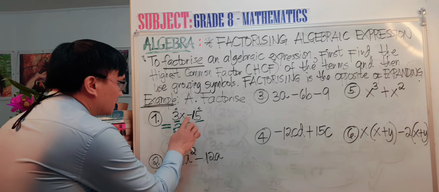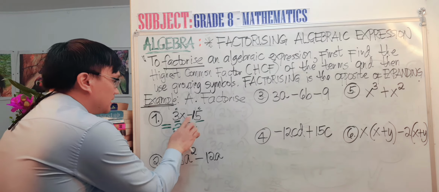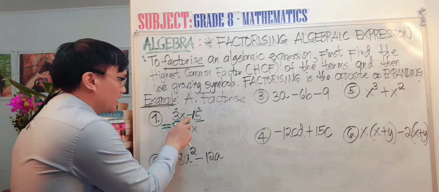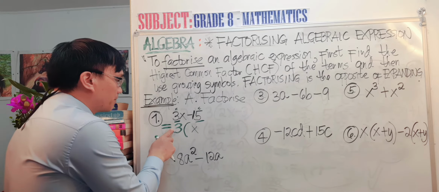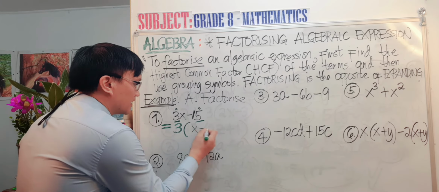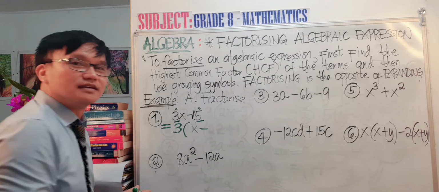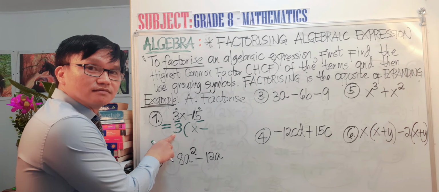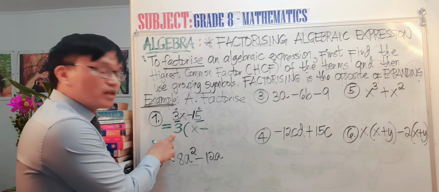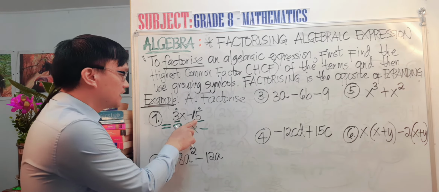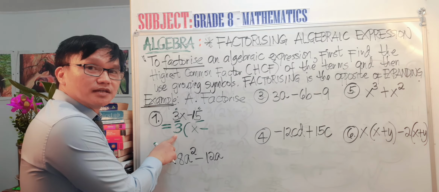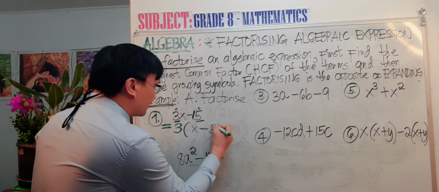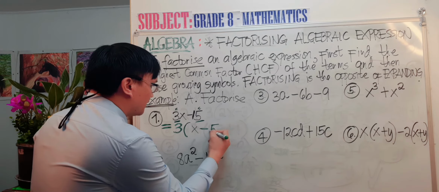Next, we have negative divided by positive. Negative divided by positive equals negative. What is the quotient when you divide 15 by 3? That is 5.